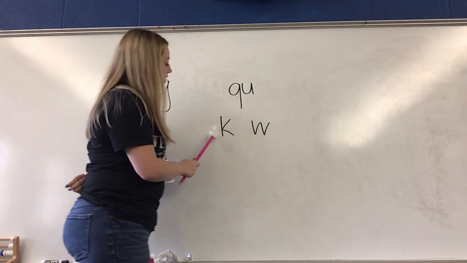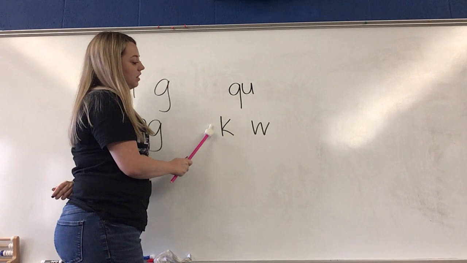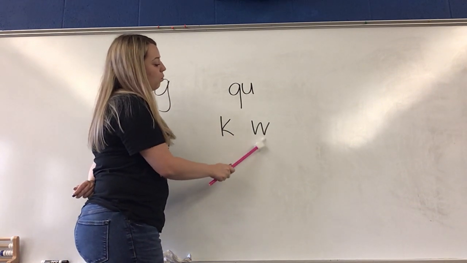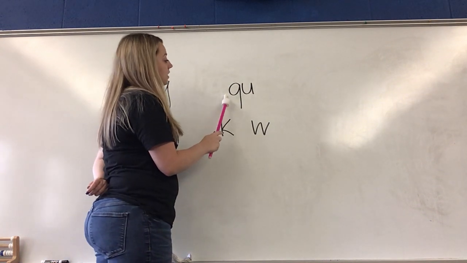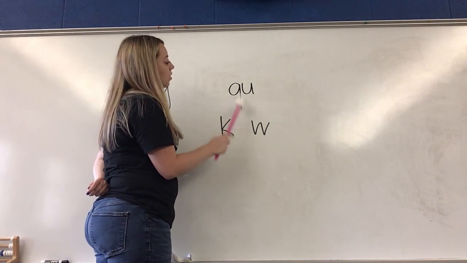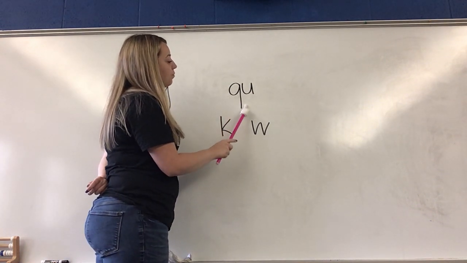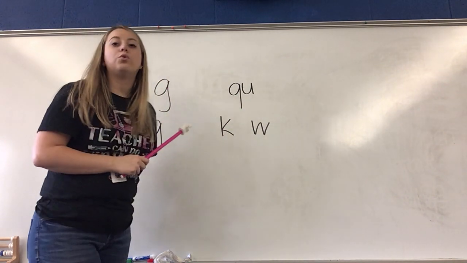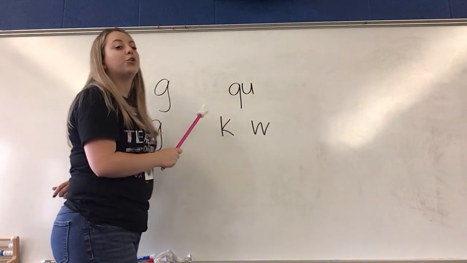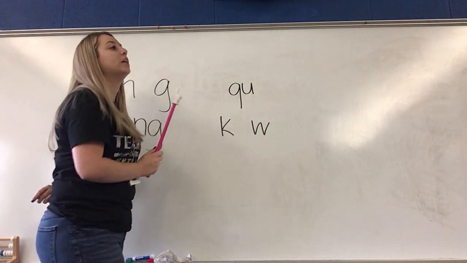And over here, this sound is k, and this sound is w, and those two together sound like this sound: kw. Cool, cool. So some words with kw in it are queen, or quit, or quilt.